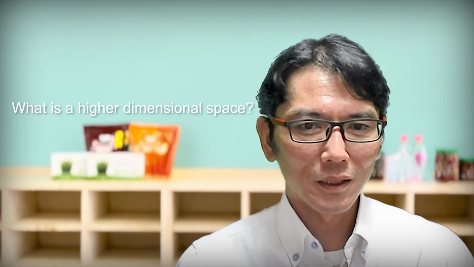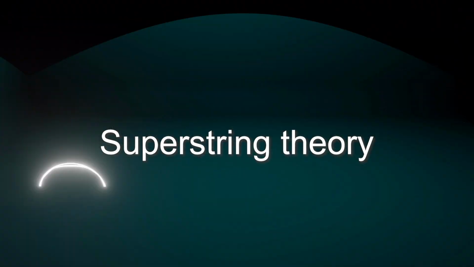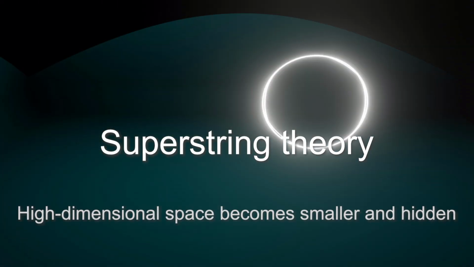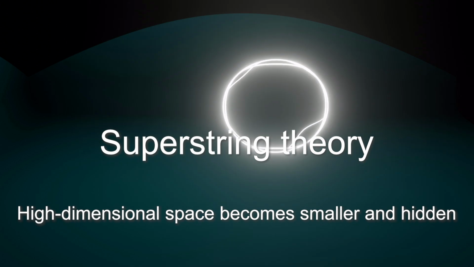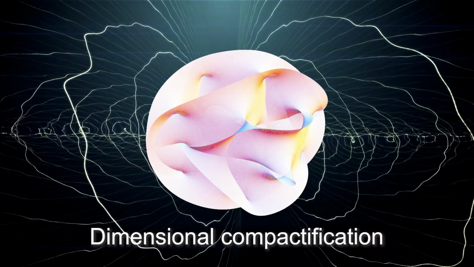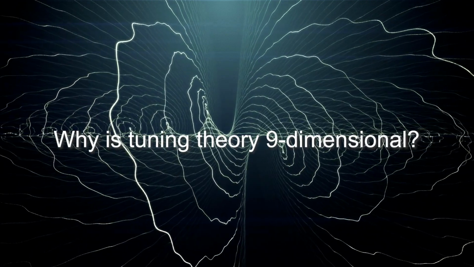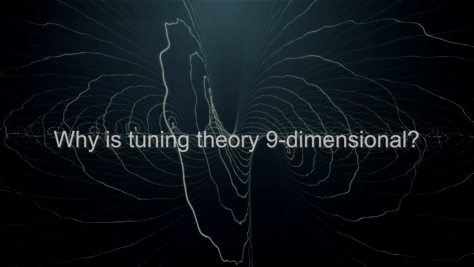So, what is higher dimensional space, like in superstring theory? Superstring theory introduces the idea that higher dimensional space is compactified and hidden. This is called compactification of dimensions. But why does the theory need 9 spatial dimensions?